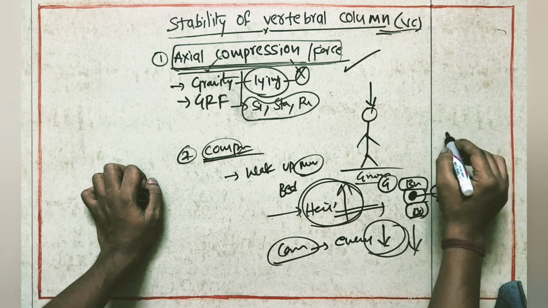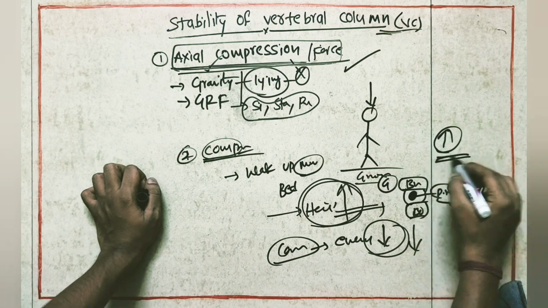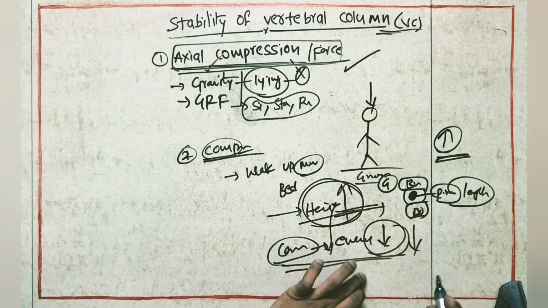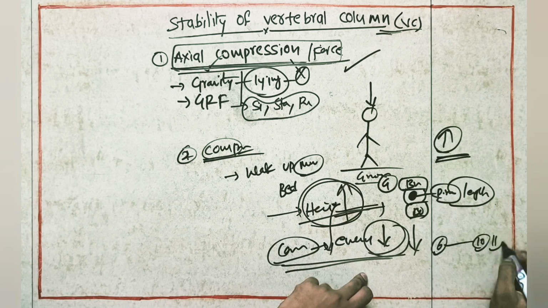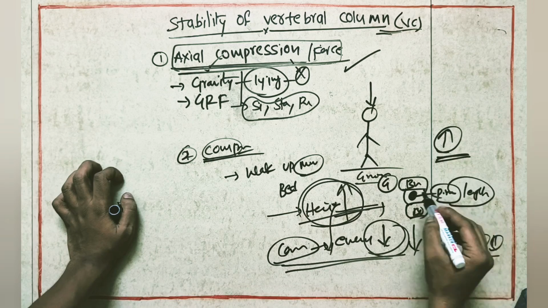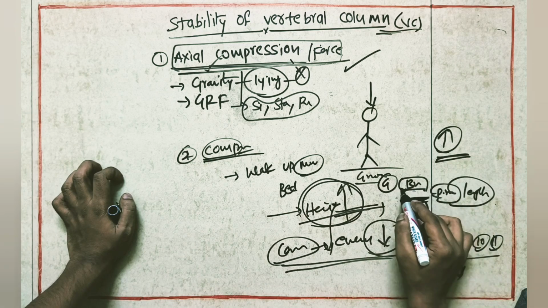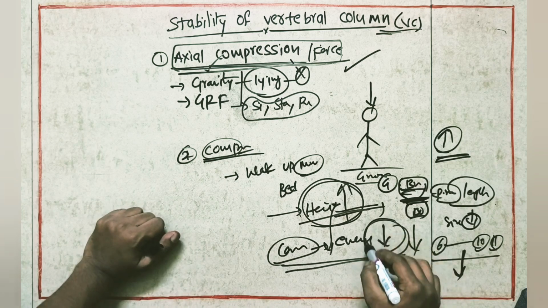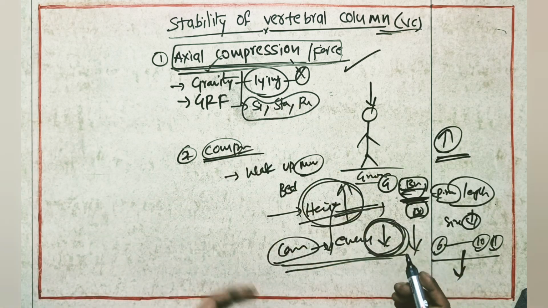So the length of the vertebral column will be more, and that's why height will be more. If the same patient comes to evening, from morning 6 to evening 10 or 11 o'clock, there has been complete axial compression. Gravitational force will always pull him. Because of that gravitational force, the disc goes for deformation, so the size of the disc will reduce. Because of that, in the evening his height will be less.